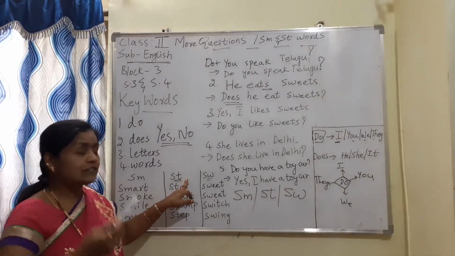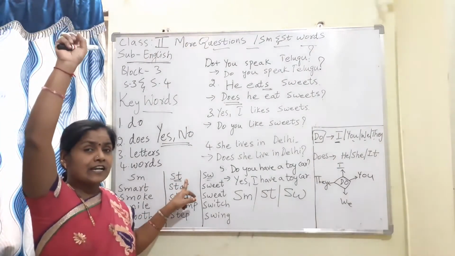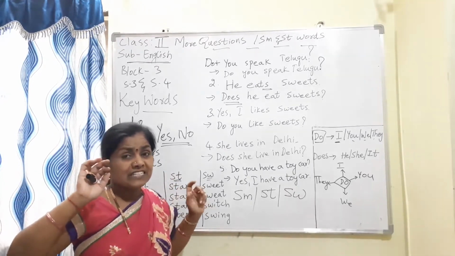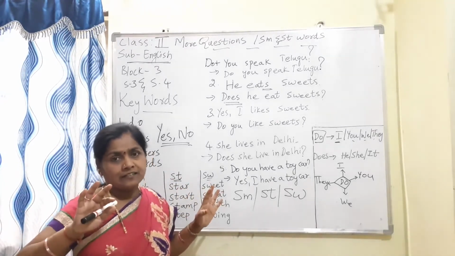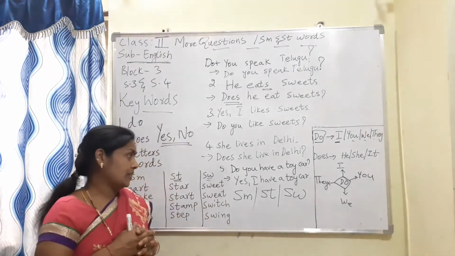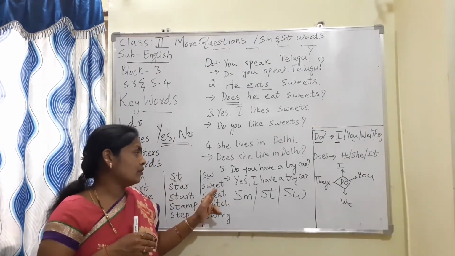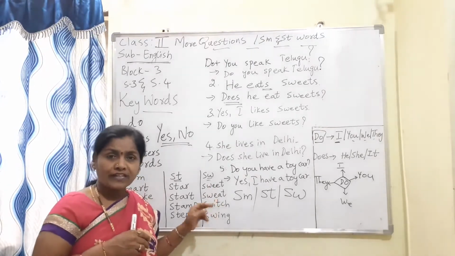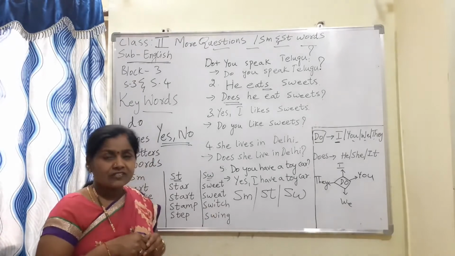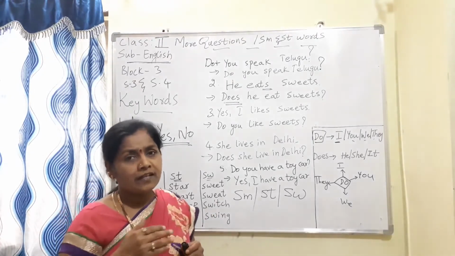Now ST words. What are the things we find in the sky at night time? Star, start, stop, stump, stick. Okay, so these are the words beginning with ST. And if we come to SW: sweet, sweat, swing, next, switch. Like that you will get so many words.